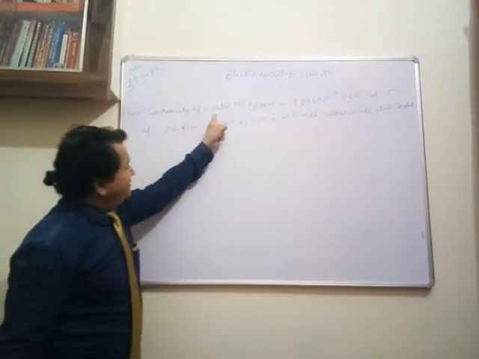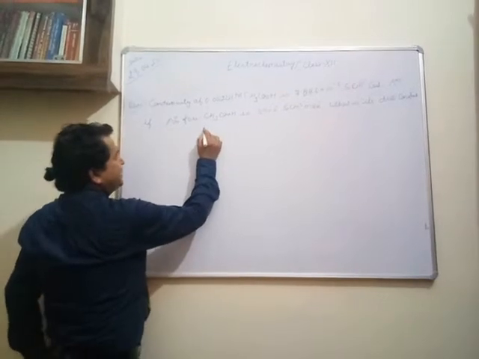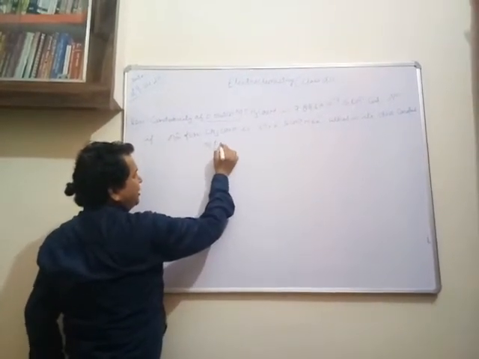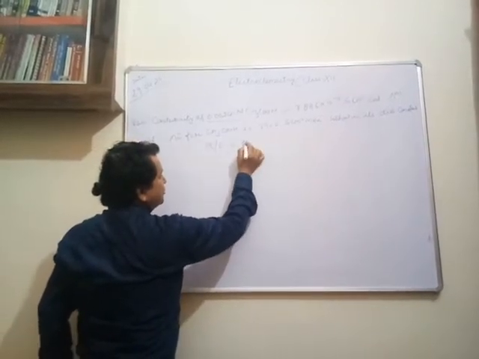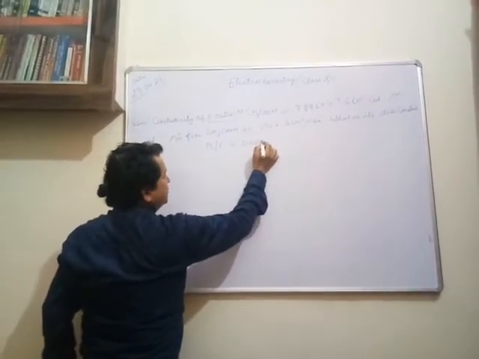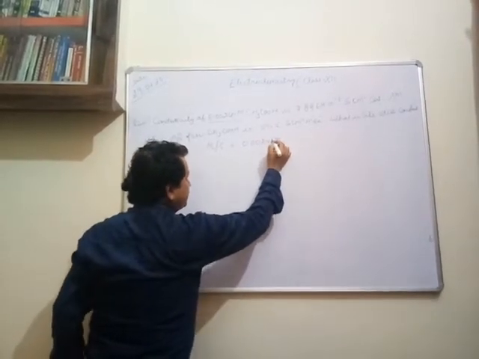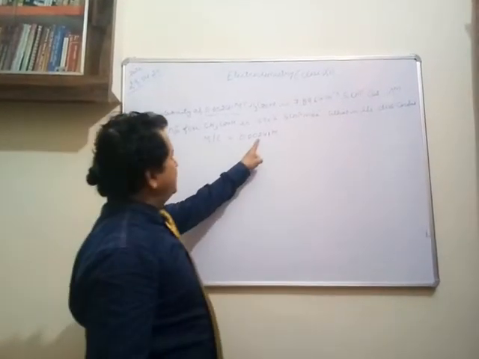Conductivity of this solution, where M means molarity or concentration, is 0.00241 M. This many moles are present in 1 liter of solution.